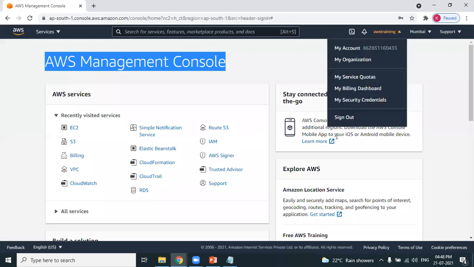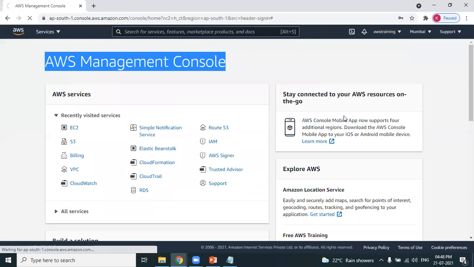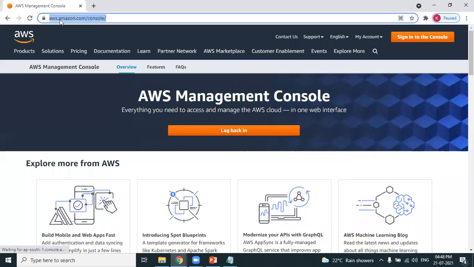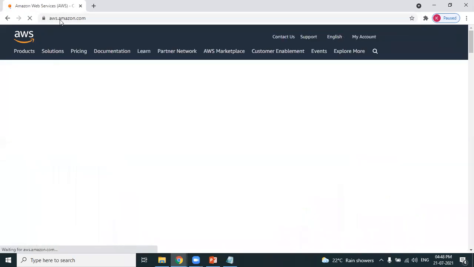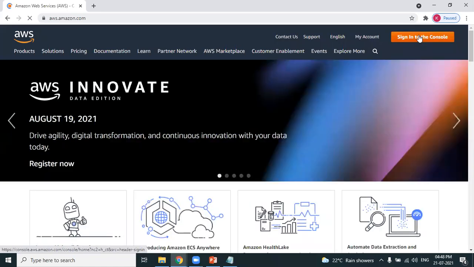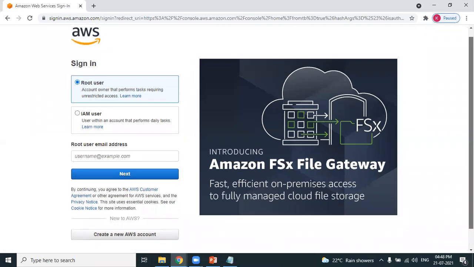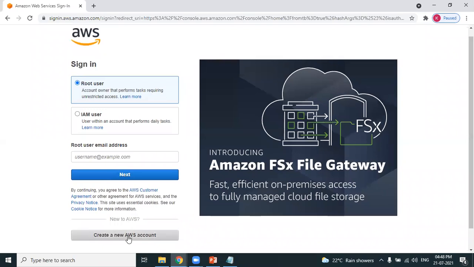I am able to log in because I have an AWS account. If you don't have an AWS account, you have to sign up. As mentioned, the URL is aws.amazon.com. You can sign in if you already have an account, but if you want to create a new account, here we have an option of creating a new AWS account. I hope you are following. This session is recorded. You can use this recording for your reference, friends.